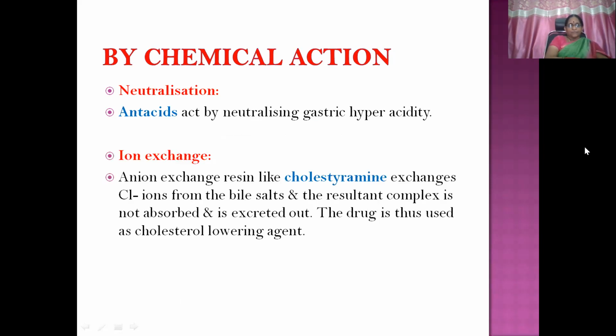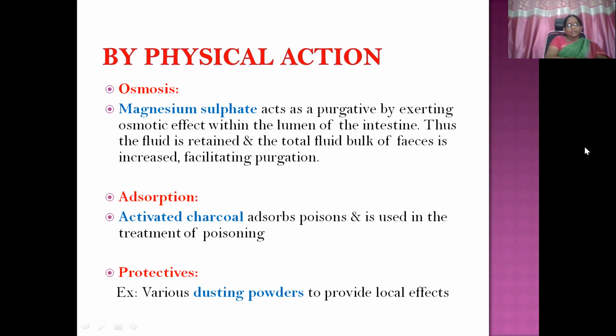Then neutralization: antacids act by neutralizing gastric hyperacidity. Then ion exchange: an anion exchange resin like cholestyramine exchanges chloride ions for bile salts, and the resultant complex is not absorbed and is excreted out. It is an ion exchange resin, used in the management of hypercholesterolemia. Then osmosis: because of the osmotic effect, magnesium sulfate acts as a purgative. The fluid is retained in the lumen of the intestine and the total fluid bulk of feces is increased, facilitating purgation.